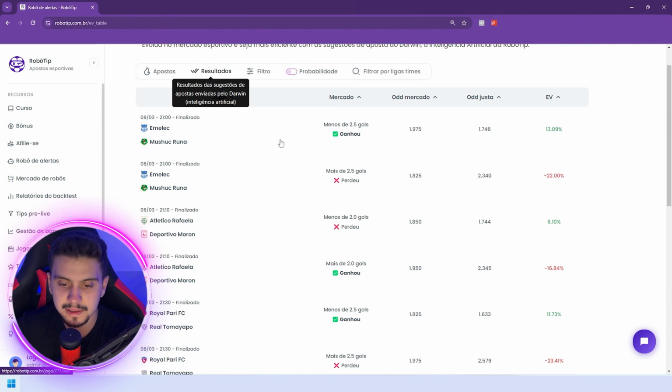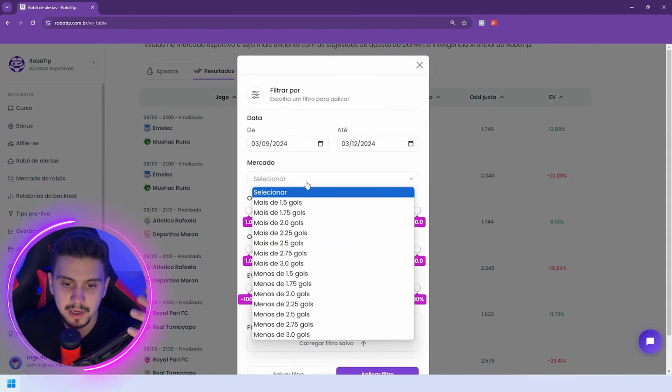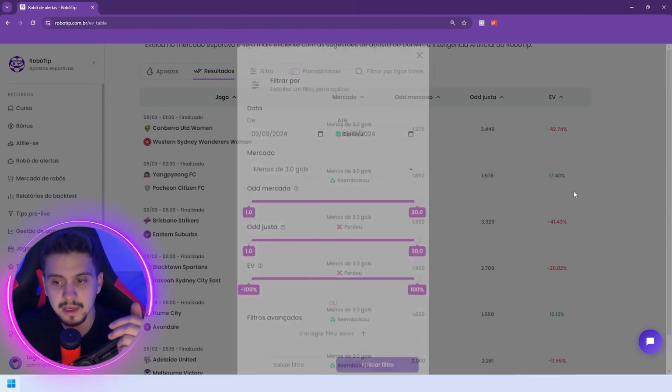Passing here to results. As I told you, nothing more than the result of the match's filter. You can filter by date, you can filter by market. I want to pick only the 1.5 goals. I want to focus only on the under 3.0, right?